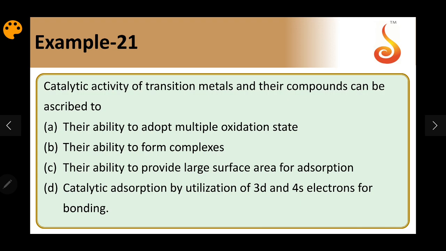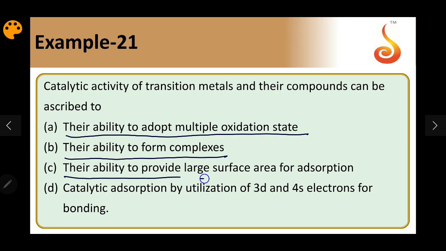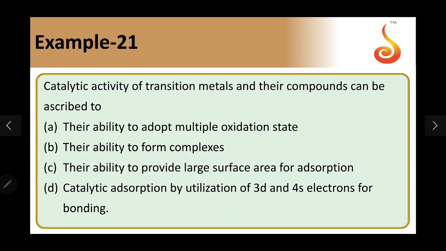So, catalytic adsorption is by utilization of even 3d and 4s electrons for bonding. Here all four statements are actually right: their ability to adopt multiple oxidation states, their ability to form complexes, their ability to provide large surface area for adsorption, and the adsorption using both 3d and 4s electrons with the gas molecules coming in as reactants. So the answer should be A, B, C, D.